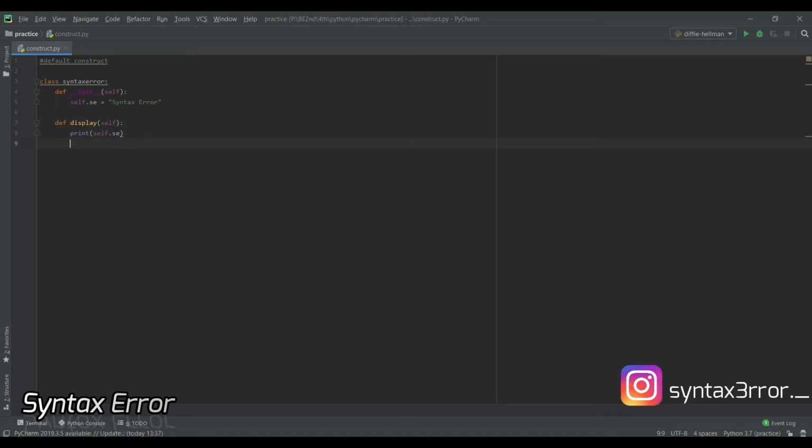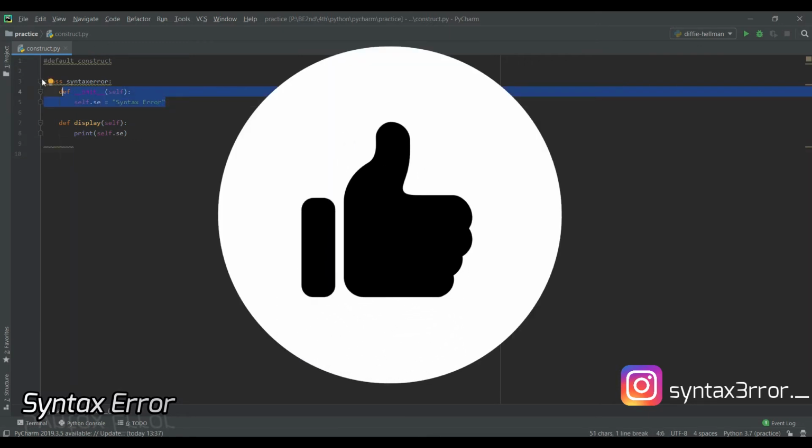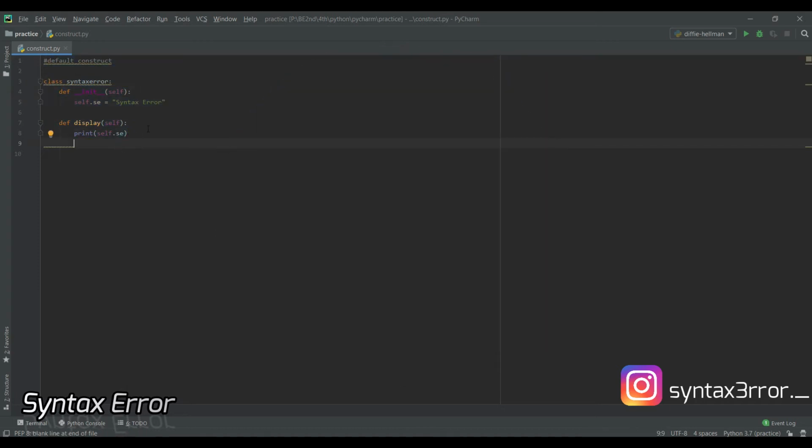Okay, this is my default constructor and this is my complete class. Inside the class I have a constructor and also a display function that is going to print the value for me.